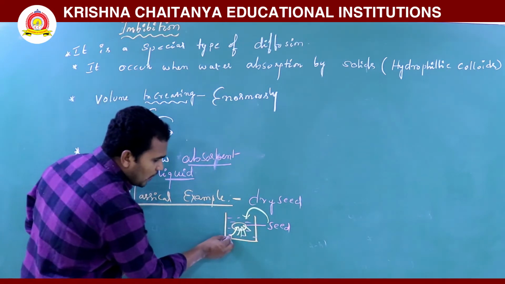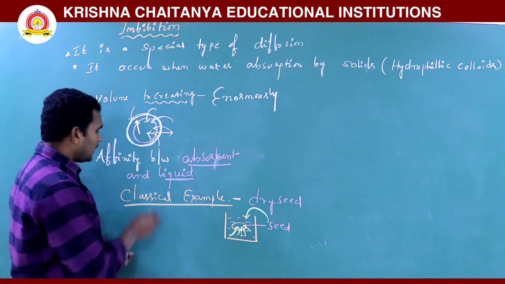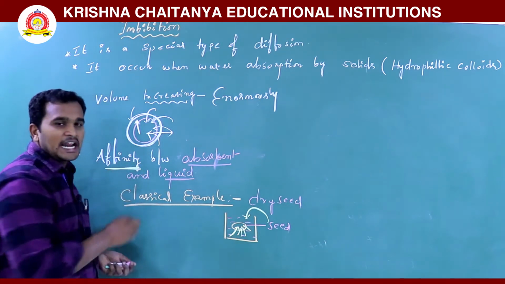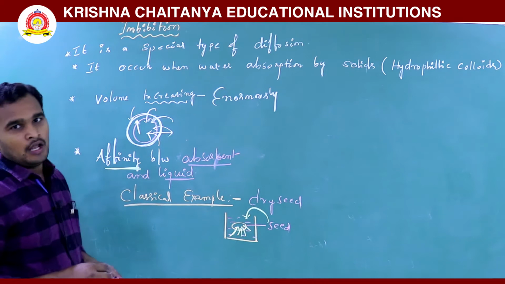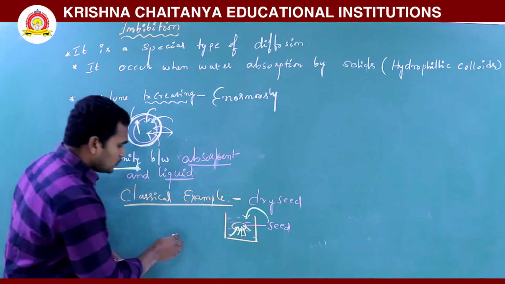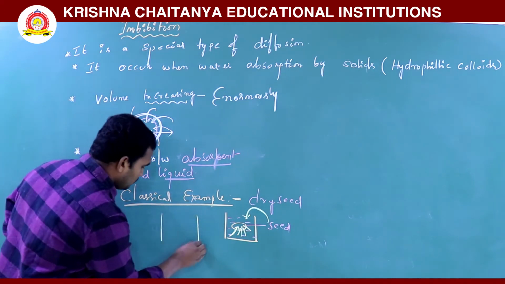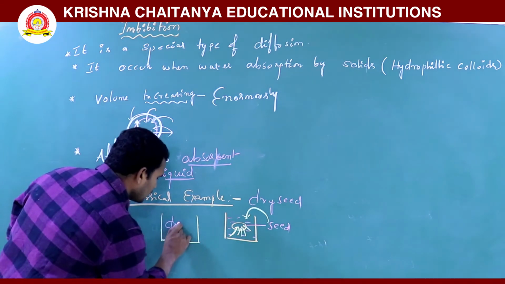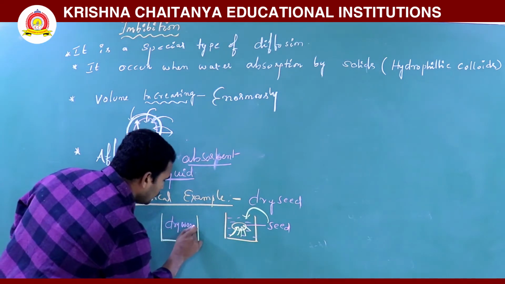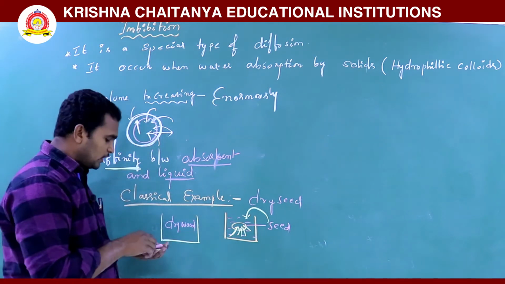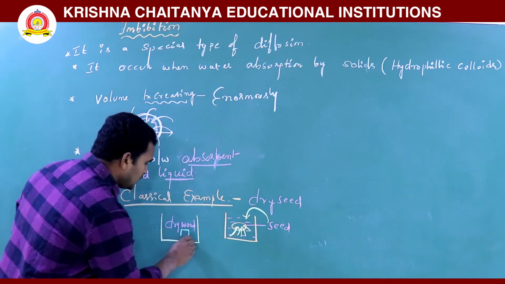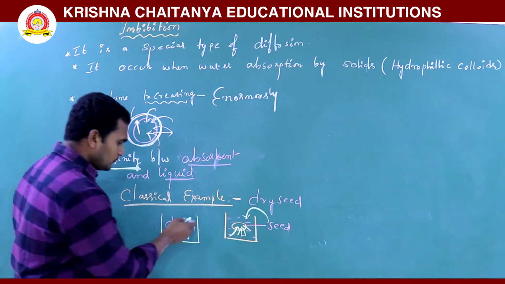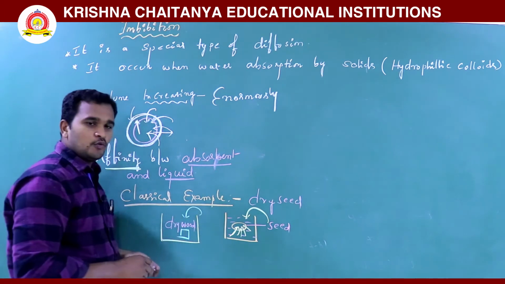So why does the seed absorb water? Because the affinity, the attraction between the water and the seed, is more. If you take another beaker, and take a dry wood piece and place it in water, what happens?